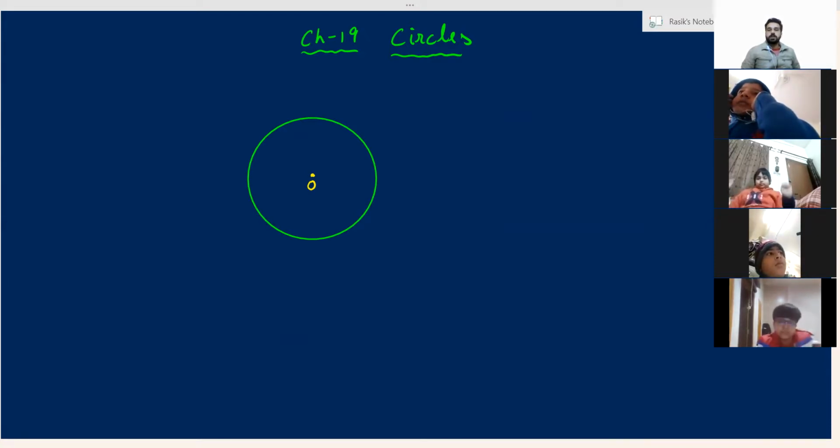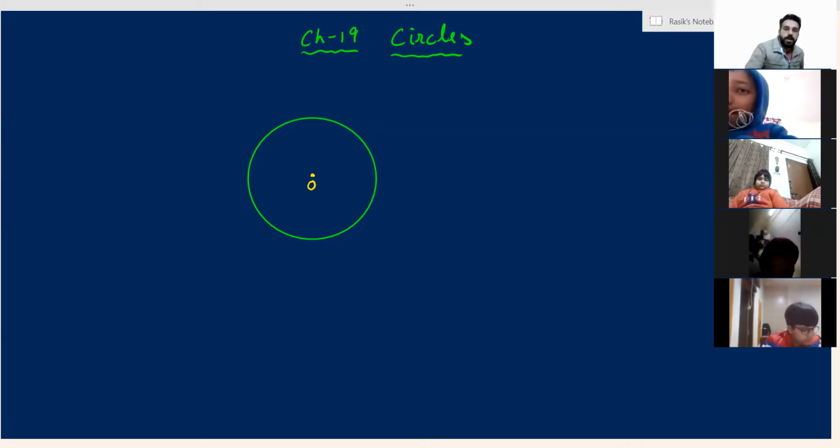So the perimeter of a circle, the boundary of the circle, is known as the circumference. Okay, understood? The next term is diameter. Diameter is what? Diameter is a line segment. I am telling you the definition first. Diameter is a line segment. After that I will show you in the figure also.